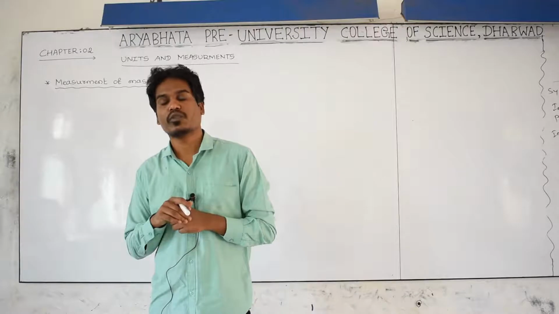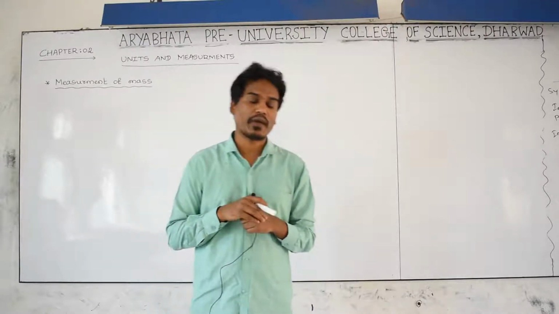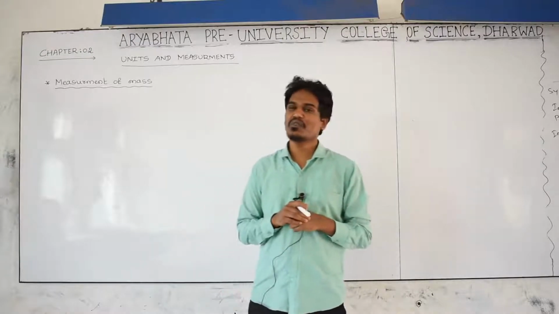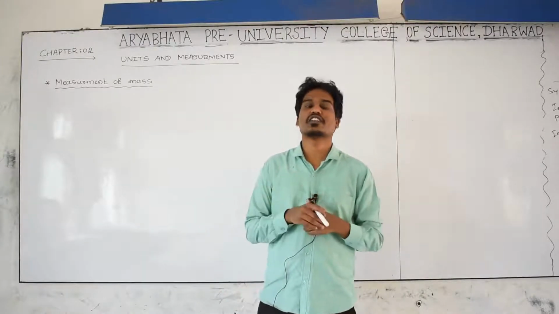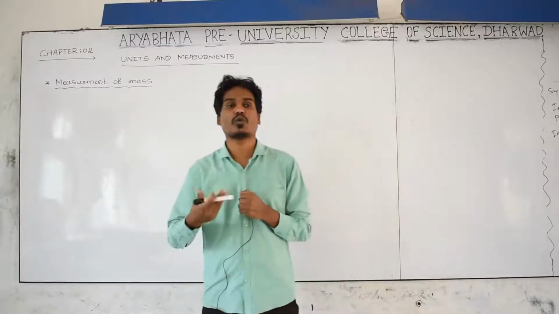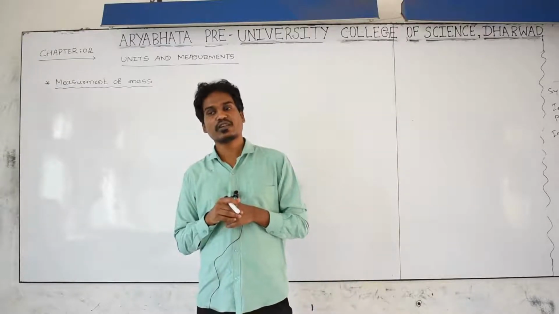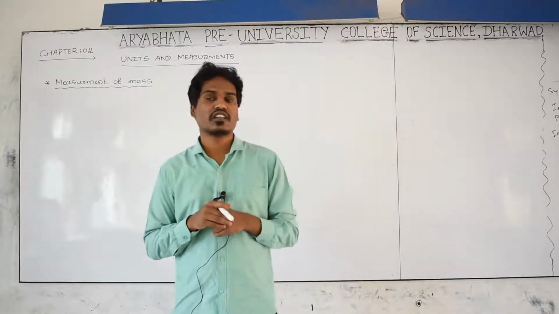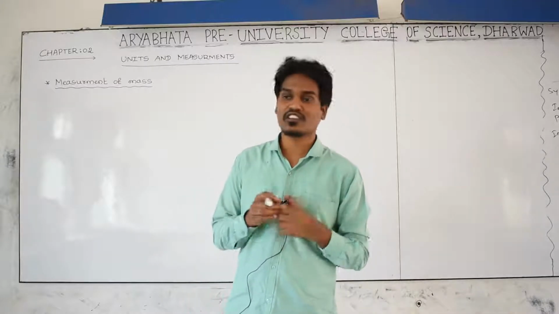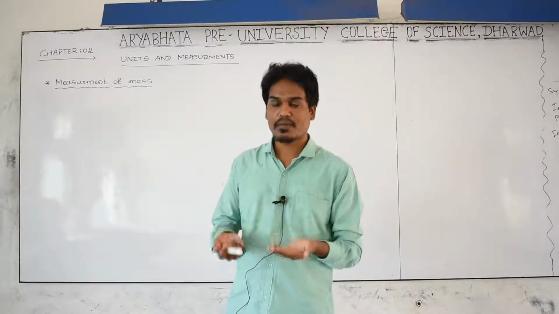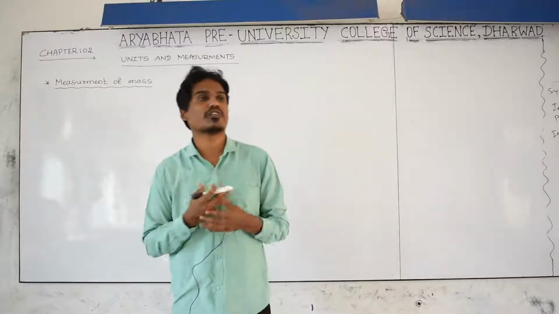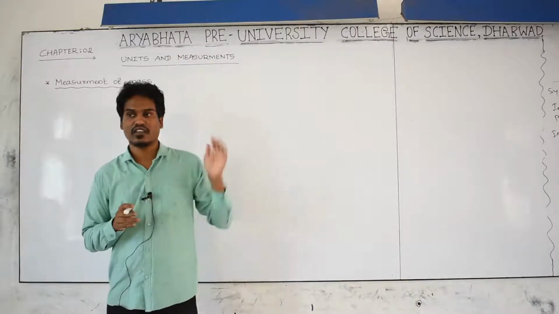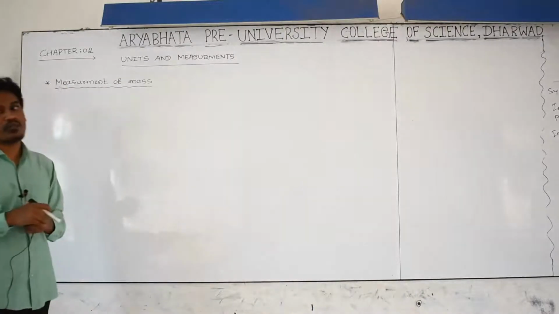When we have to measure the mass of an electron, neutron, or proton, the microscopic particles, the kilogram is not a convenient unit to measure the mass of those microscopic particles. That's why we are introducing one more standard unit in order to measure the mass of microscopic particles, that is, the mass of an electron, mass of a proton, mass of a neutron, etc. We are using one more unit that is called 1 atomic mass unit.